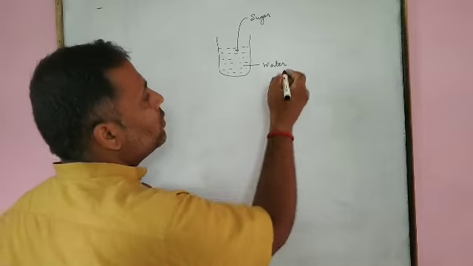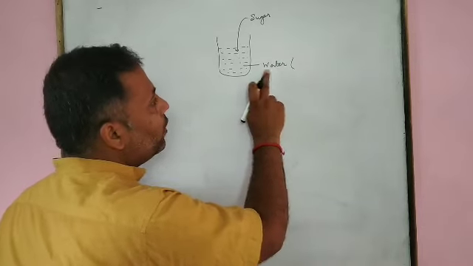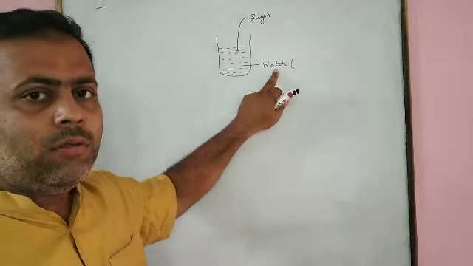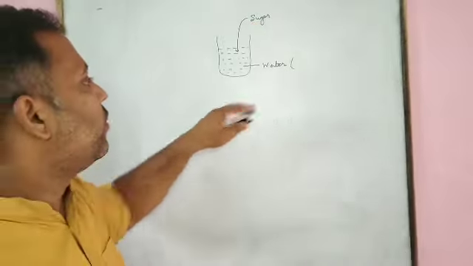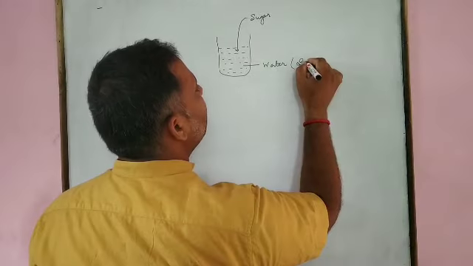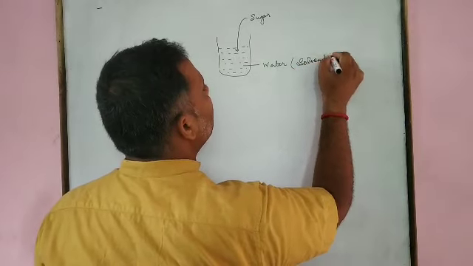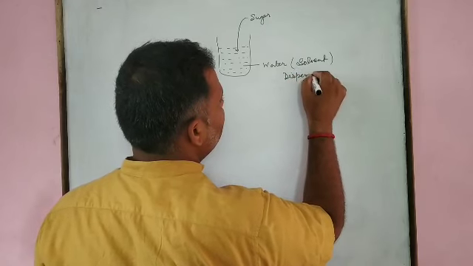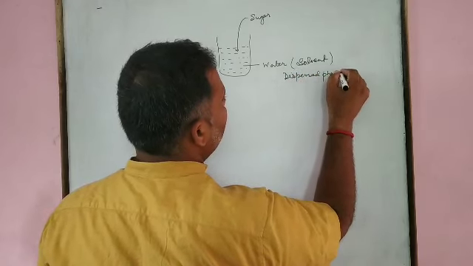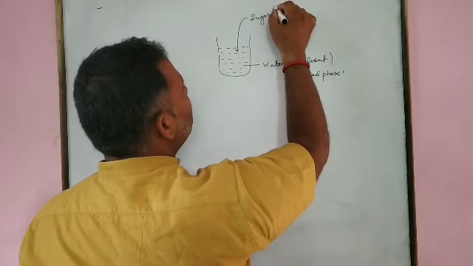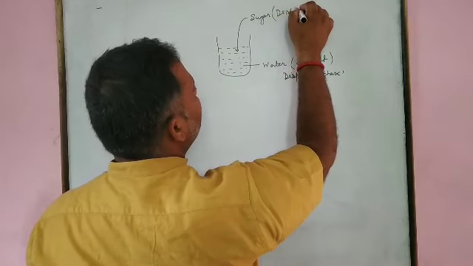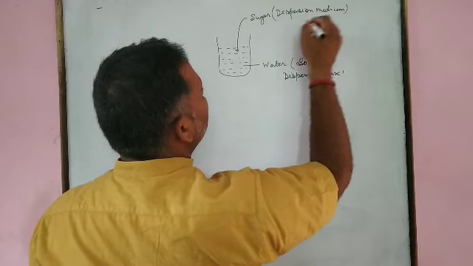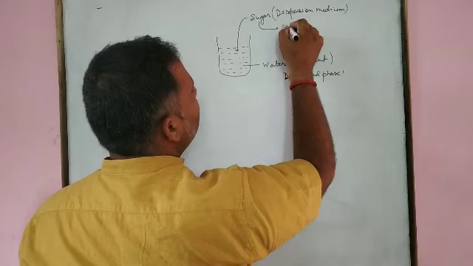What are their components? This one is water. This water is in larger amount. The water, which is in larger amount in comparison to sugar, is therefore termed as solvent, or it is also termed as dispersion medium. Sugar is termed as disperse phase. This is also termed as solute.